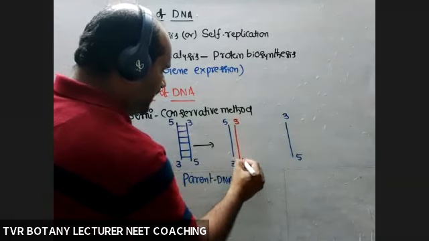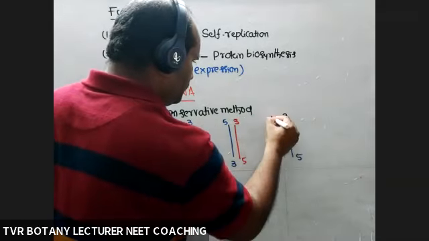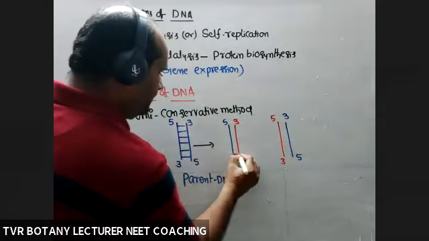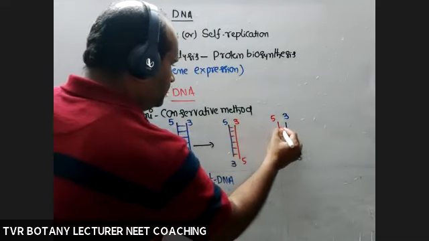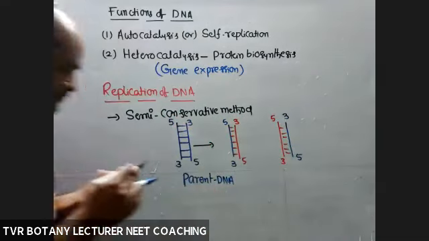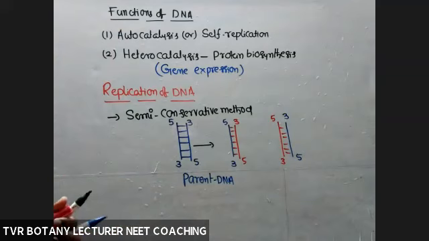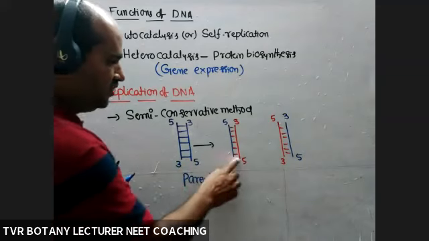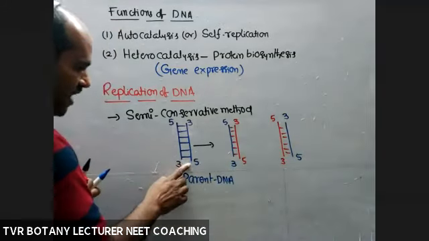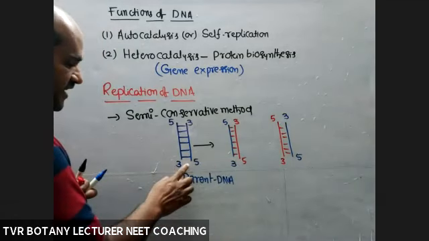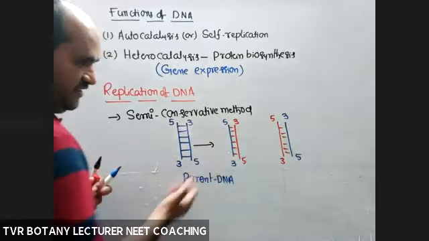3' to 5', double stranded. So these two are the daughter DNA molecules. One DNA into two DNA molecules. 1C into 2C content of DNA, or 2C into 4C.